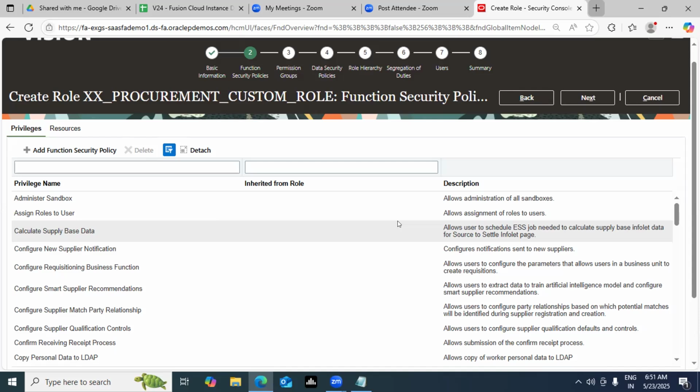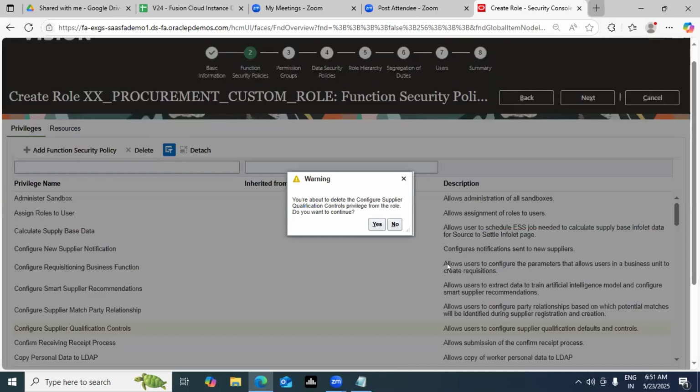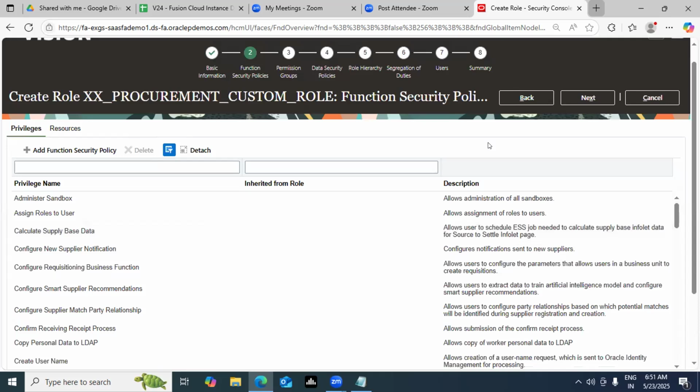But what is happening in my custom role? I'm playing with it. Let's say I do not want to give access to the supplier qualification model. Select this, delete it. So you're controlling the things, guys. That's the key point. Also, as I told you, you can combine multiple standard roles also.